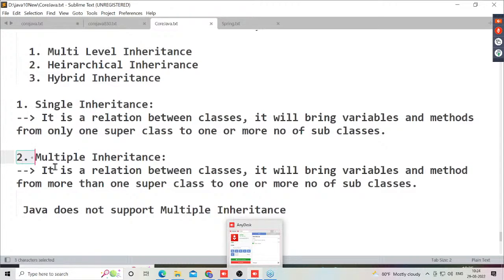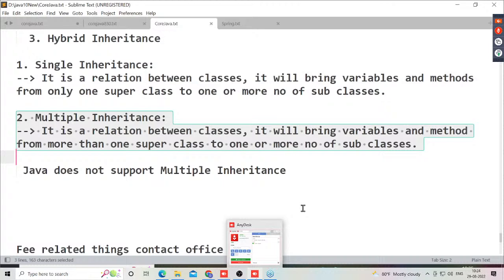Then what is this multiple inheritance actually? It's a relation between classes. It will bring variables and methods from more than one superclass to one or more number of subclasses. Here also the number of superclasses is the condition. In single inheritance and in multiple inheritance, the number of superclasses is a condition.